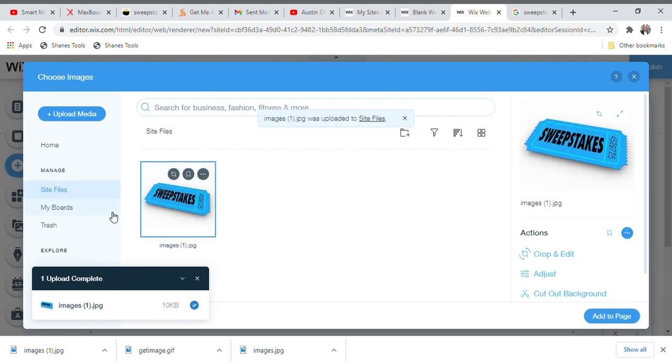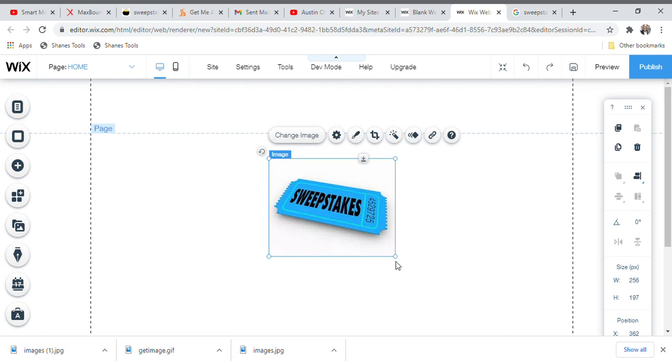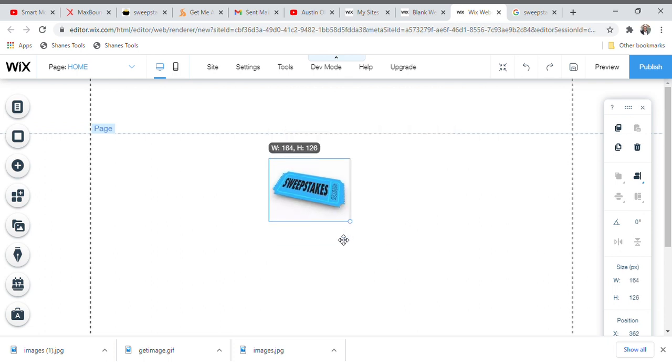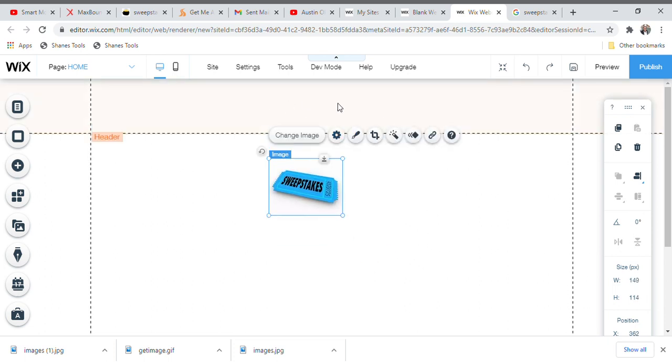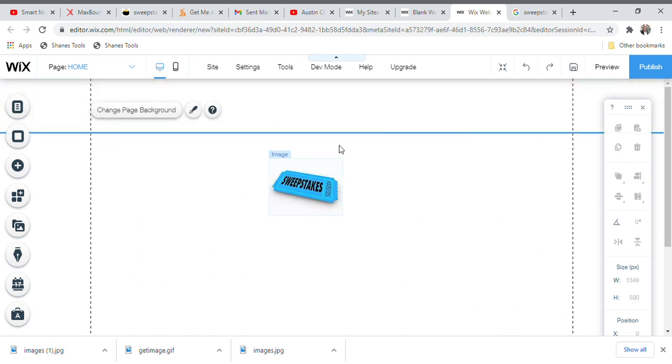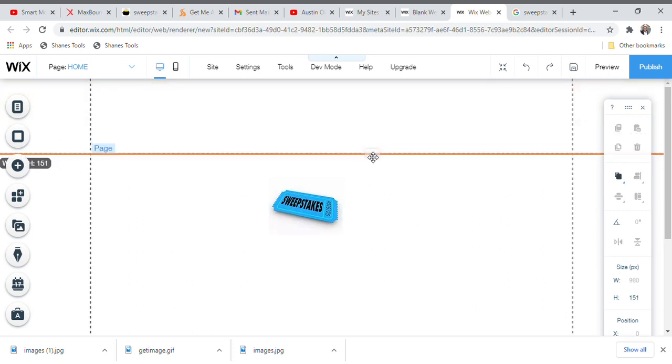So guys, how can we bring this particular logo out to be able to put it into our landing page? You click on it and then you click on add page. Now you see, it has brought out this particular logo for us. All we need to do is, because we are trying to make it fit into the top part of this particular page, you bring it down a little.